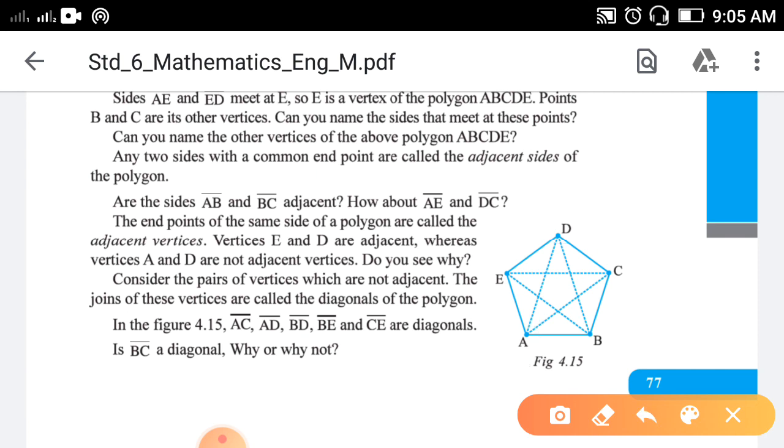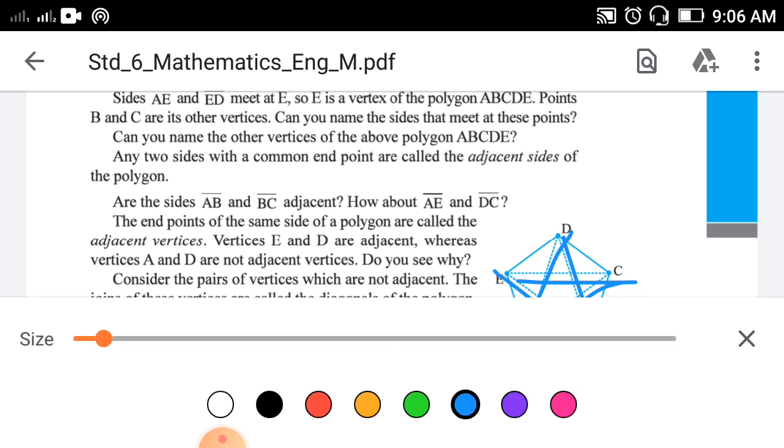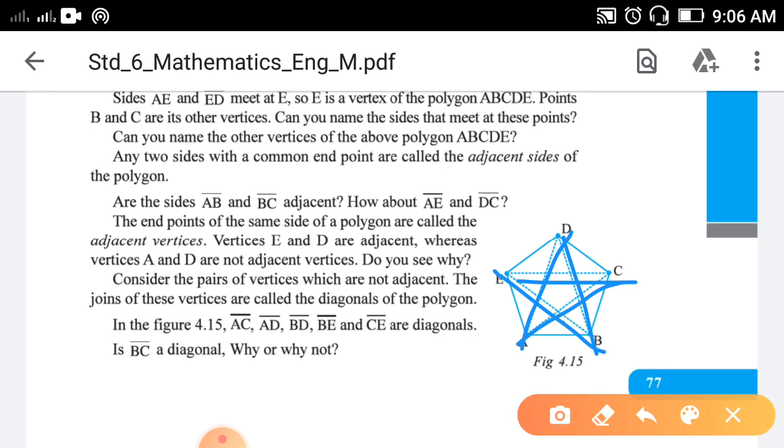What about vertices E and A? Both are nearby, it means E and A are adjacent vertices. So you cannot join them. Here it is already joined and it forms a side. So when you join two opposite vertices, it forms diagonals. Here DA, DB, then CA, CE, BE. So these are the diagonals.